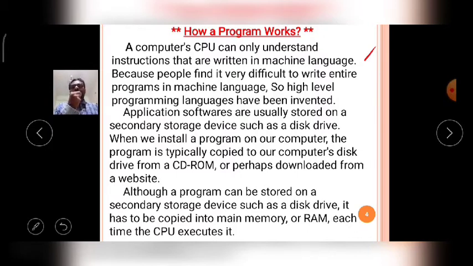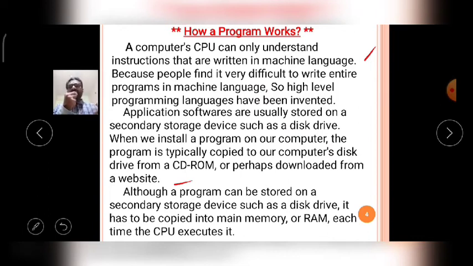Now, application software is usually stored on a secondary storage device such as a disk drive. When we install a program on our computer, the program is typically copied to the computer's disk drive from a CD-ROM, or perhaps downloaded from a website. Okay, what is the meaning of this?